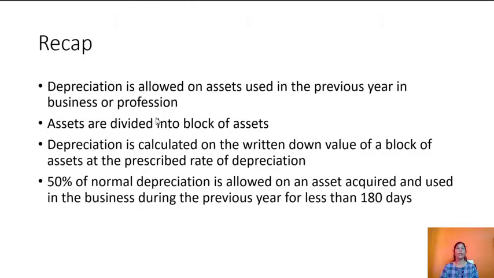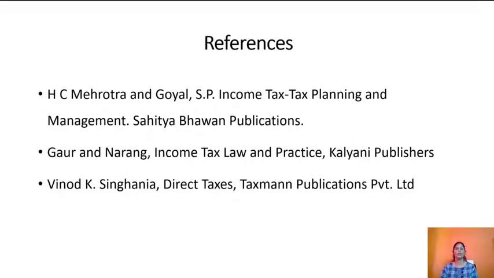Assets are divided into blocks of assets like buildings, furniture, plant and machinery, computers, books, etc. Depreciation is calculated on the written down value of a block of assets at the prescribed rate of depreciation. 50% of normal depreciation is allowed on an asset which is acquired and used during the previous year for less than 180 days. These are the references.